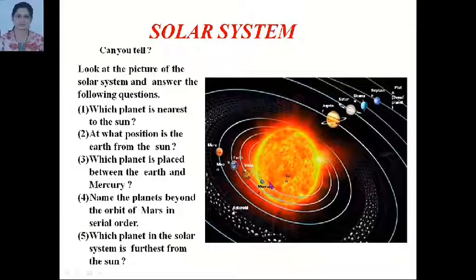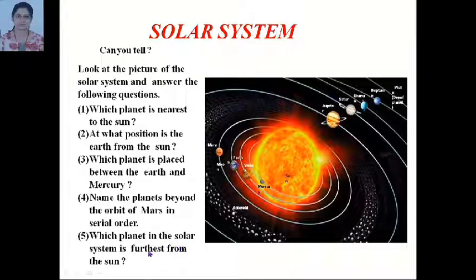So which planet is placed between the Earth and Mercury? That is Venus. Next question is, name the planet beyond the orbit of Mars in the serial order. This is Mars. So the planets beyond the orbit of Mars in serial order are Jupiter, Saturn, Uranus and Neptune.